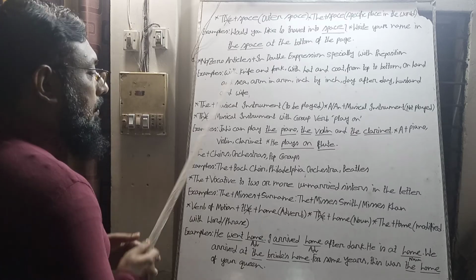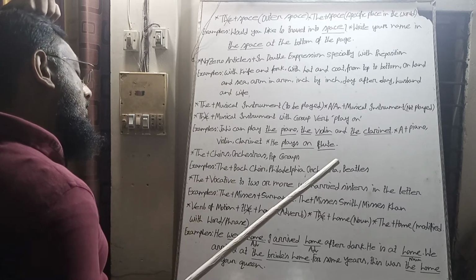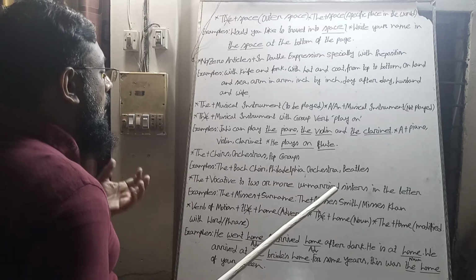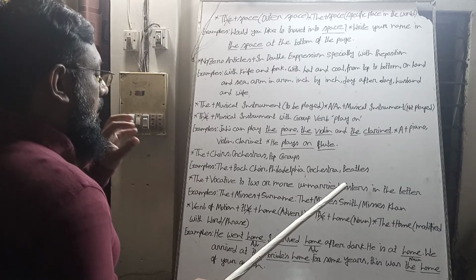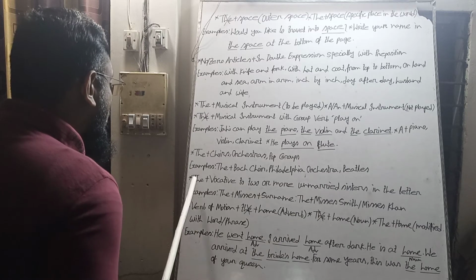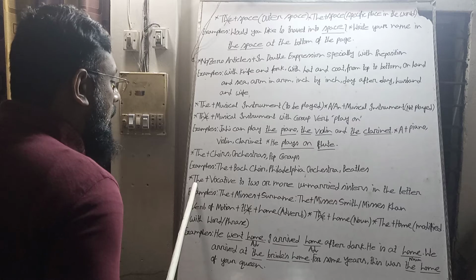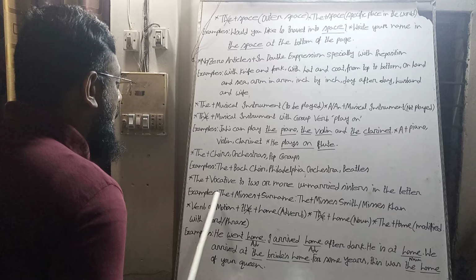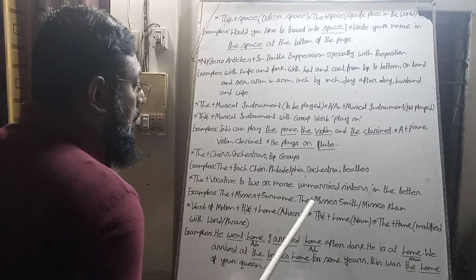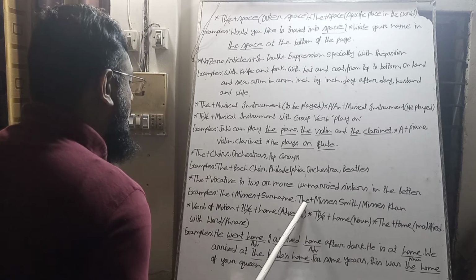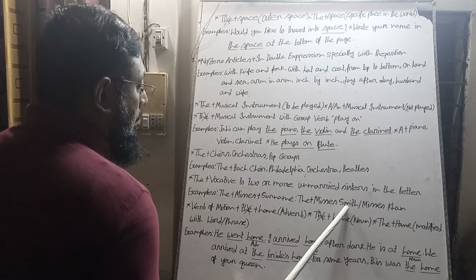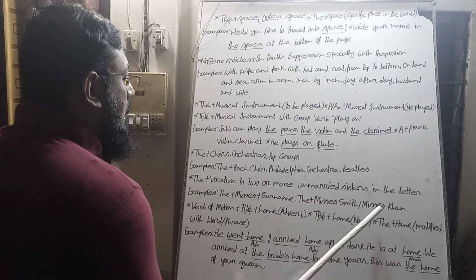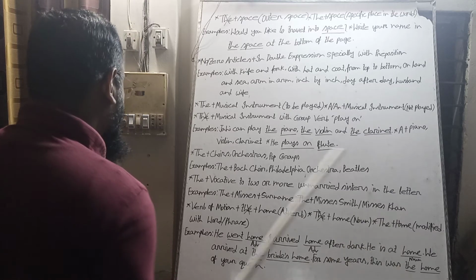When we address in a letter two or more unmarried sisters together, we use the article before the vocative case. For example, the plus Mrs. plus surname: the Mrs. Smith, the Mrs. Khan. The plus vocative case plus surname.